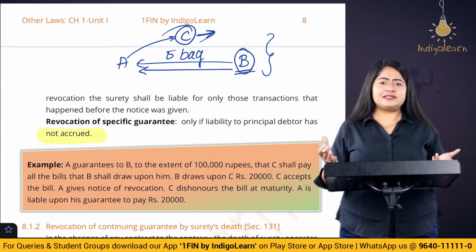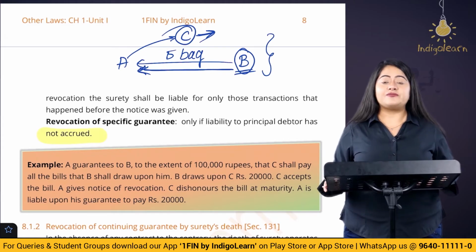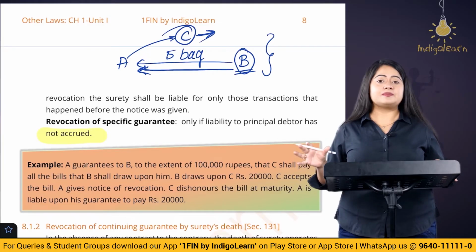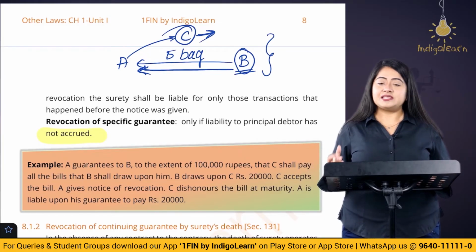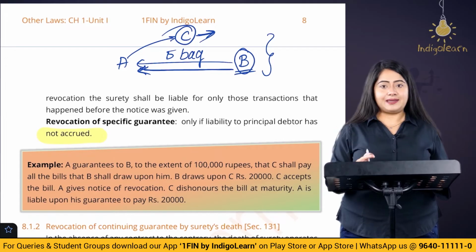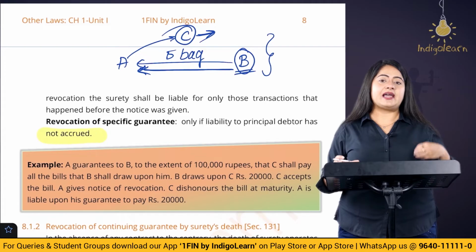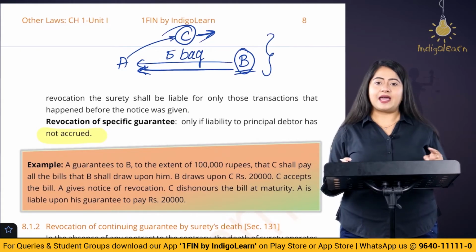But let's say hypothetically, if we change this example a little bit, B has sold these 5 bags to A on credit, and now A is liable to make the payment for these bags. Now in that case, will C be able to back out? C, who is the surety here, can he back out? The answer is no. Why? Because the liability has already occurred on A, who is our debtor in this case. So in case of a specific guarantee, if the liability has accrued, then the surety cannot back out. However, if the liability has not yet been incurred, then the surety can back out.